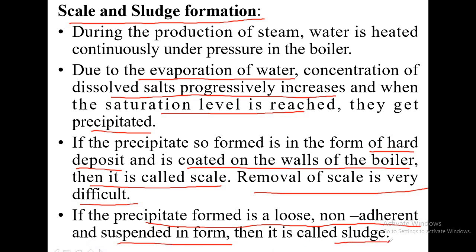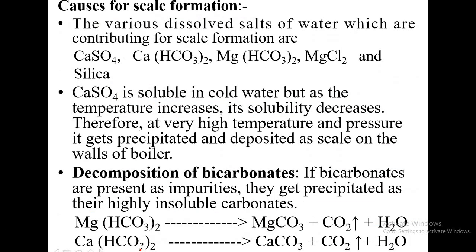From this you can make a very clear distinction. Scale is a hard deposit, whereas sludge is a soft deposit. Scale is adherent to the surface of the walls of the boiler, whereas sludge is non-adherent. Sludge is suspended in form, while scale is sticky. Hope you have followed. Now, what are the causes of scale formation? How exactly is scale formed? What are the main reasons for its formation?